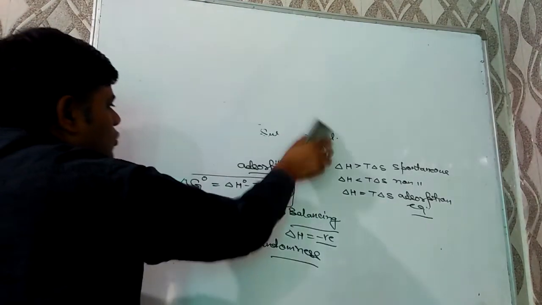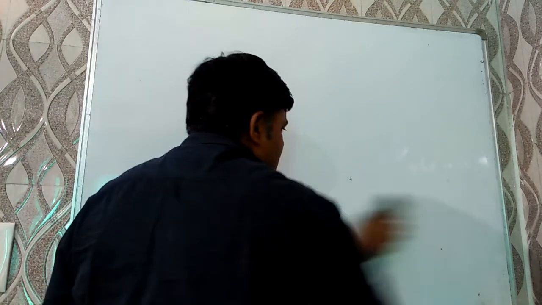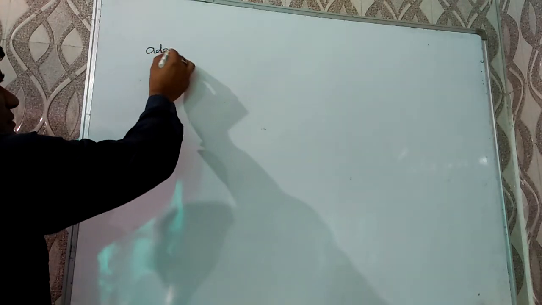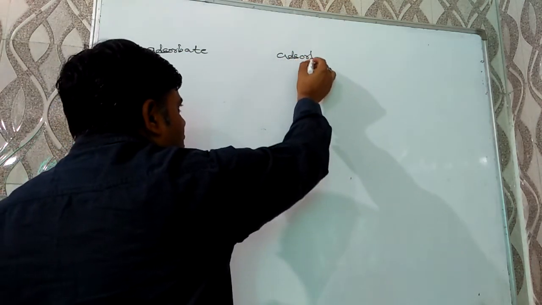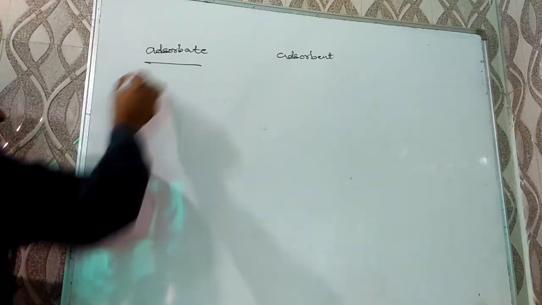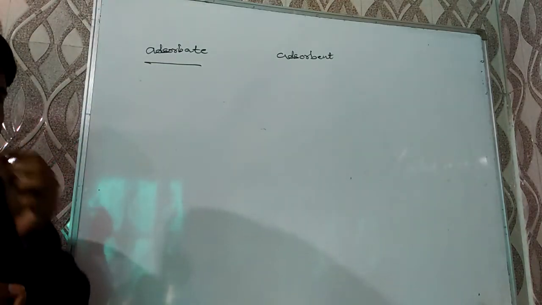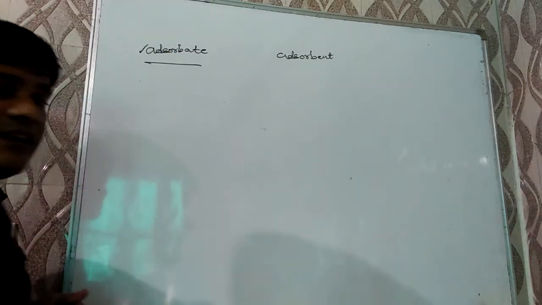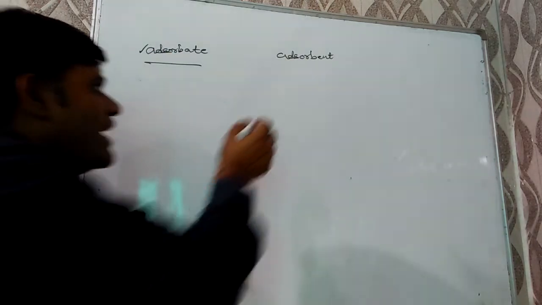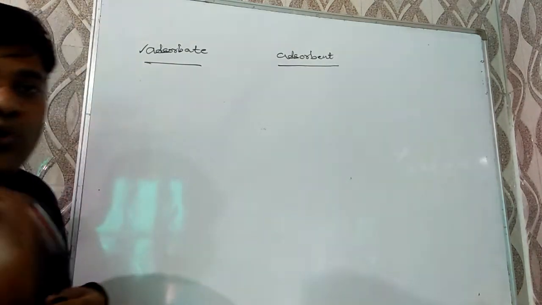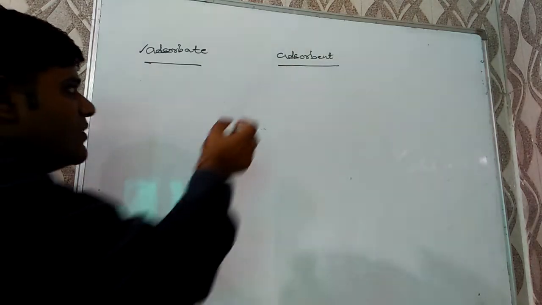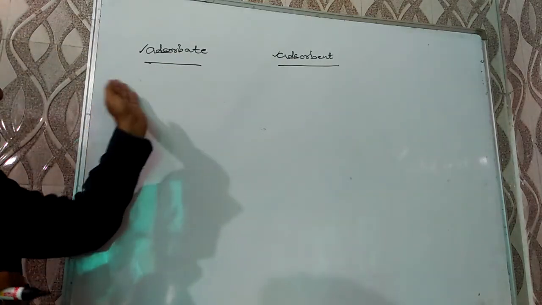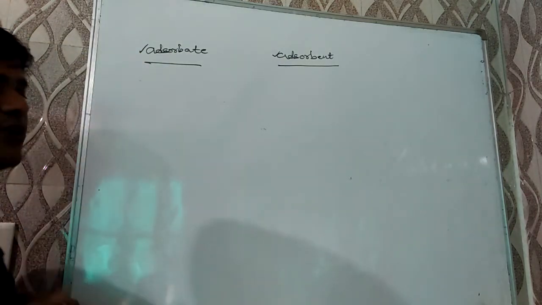Now we have to deal with the terms related to adsorption. The first term is adsorbate and the second term is adsorbent. Adsorbate is the substance which is retained on the surface of another substance, while adsorbent is the substance on whose surface adsorption takes place.